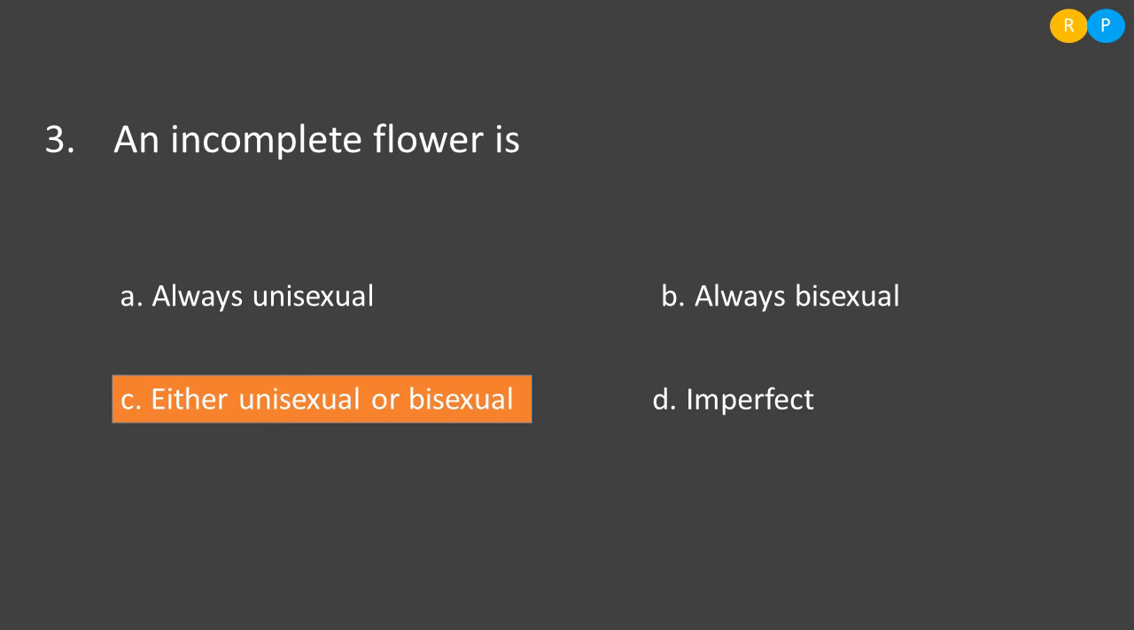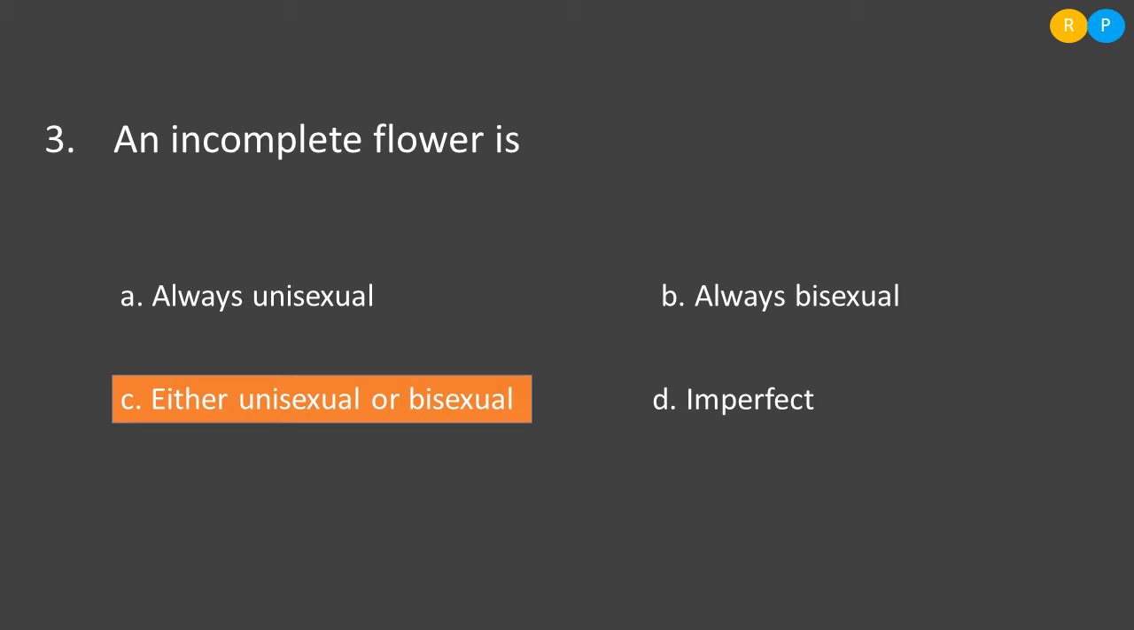Yes, the next question: an incomplete flower is. What is the meaning of this? A flower is called incomplete when any one of its parts is absent. Usually the flower will have calyx, corolla, androecium and gynoecium. If any one of the parts is absent in the flower, that kind of flower is called an incomplete flower. It may be the absence of an essential whorl, or the absence of an accessory whorl. Accessory whorls are calyx and corolla. Essential whorls are androecium and gynoecium. Clear? So let us see the options.